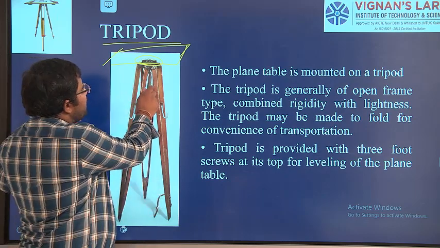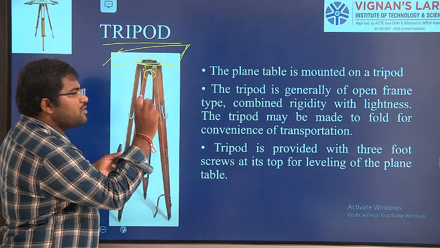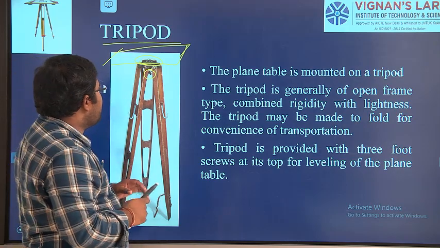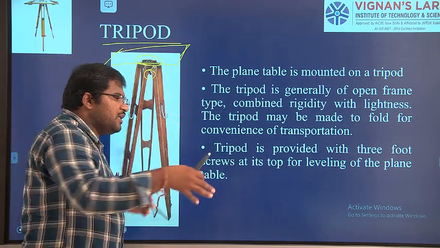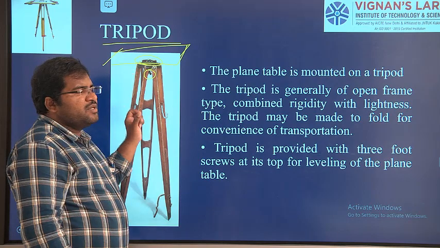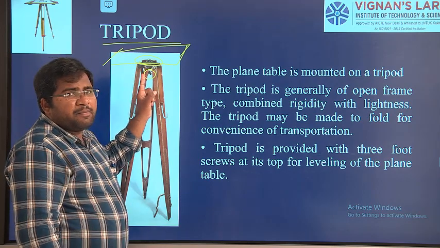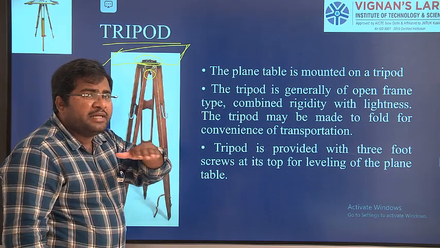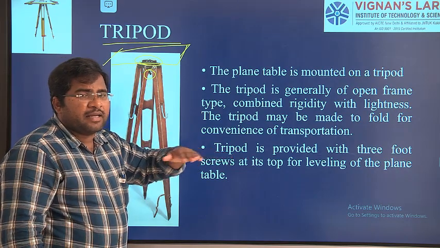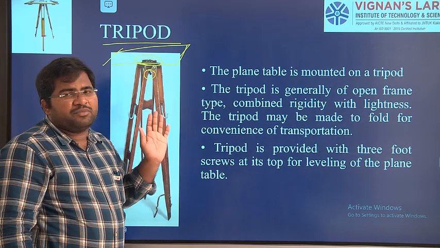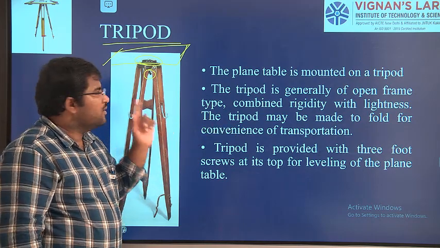Here we have a clamp inside. That clamp is going to be tightened whenever you are going to take the readings. So whenever you want to turn the table, you are going to loosen the clamp. Whenever you want to take the readings, you have to fix the clamp so that the plane table should be level. We need to maintain the level surface here, otherwise you will get error values. Right? So now we will see.